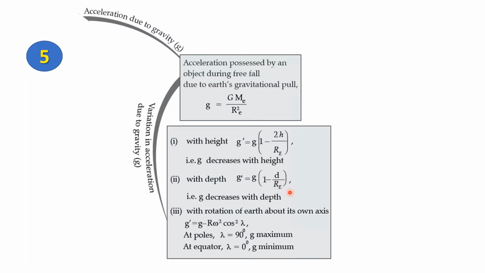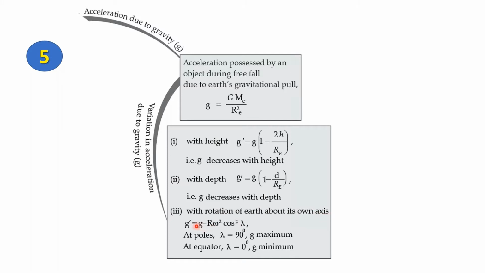So these formulas show you that the acceleration due to gravity always decreases, whether you're going up from the surface of the Earth or going down from it. Now, the third case here is the variation in acceleration due to gravity with rotation of the Earth about its own axis.